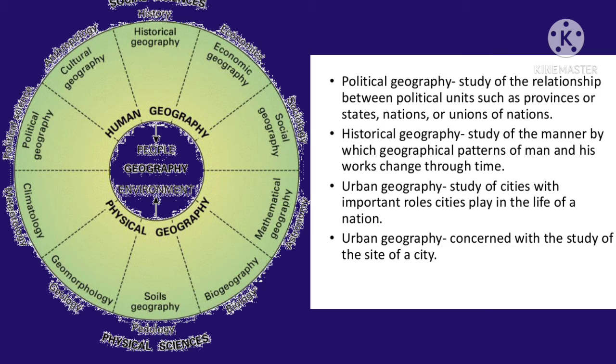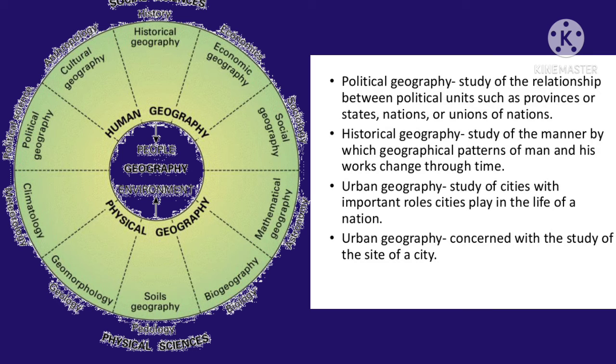Then population geography, where we have to study about the population distribution, density of population, their migration, and many other things, which is also known as demography. Then economic geography, where we have to study about the economy and economic activities like primary, secondary, and tertiary activities, which come under economics.